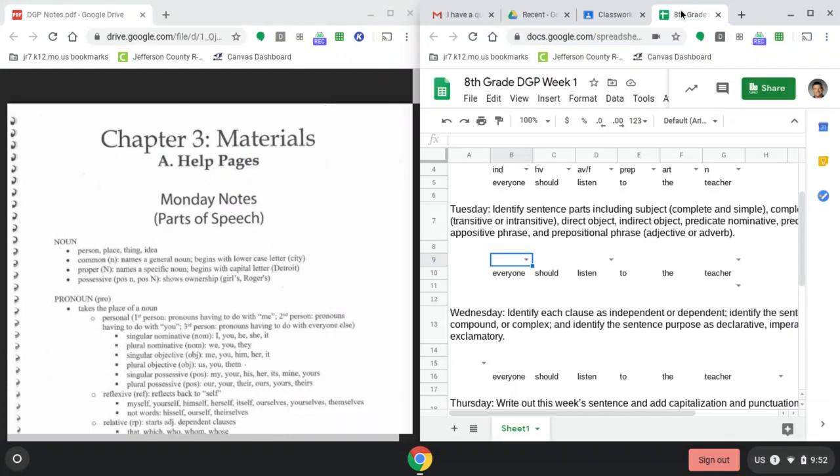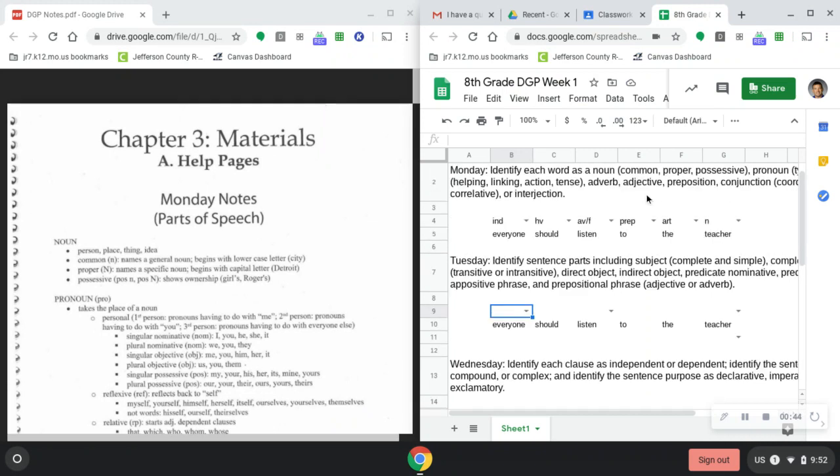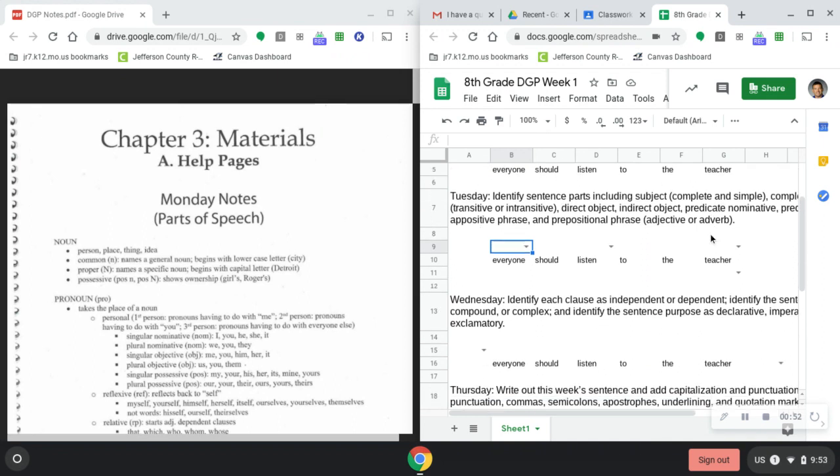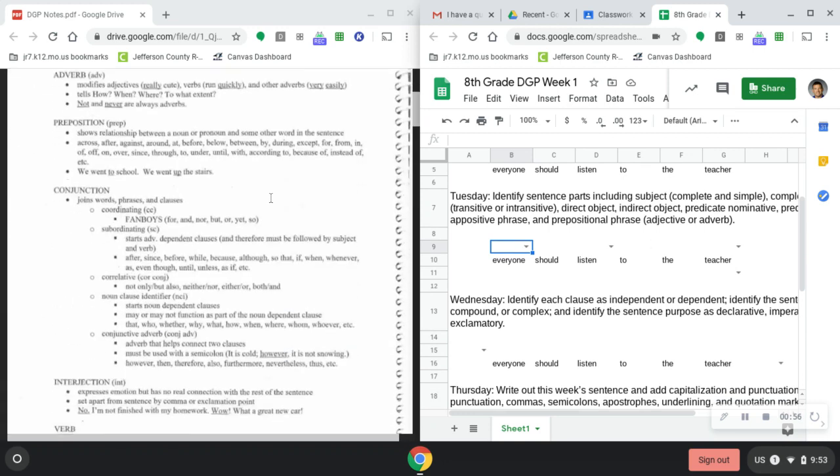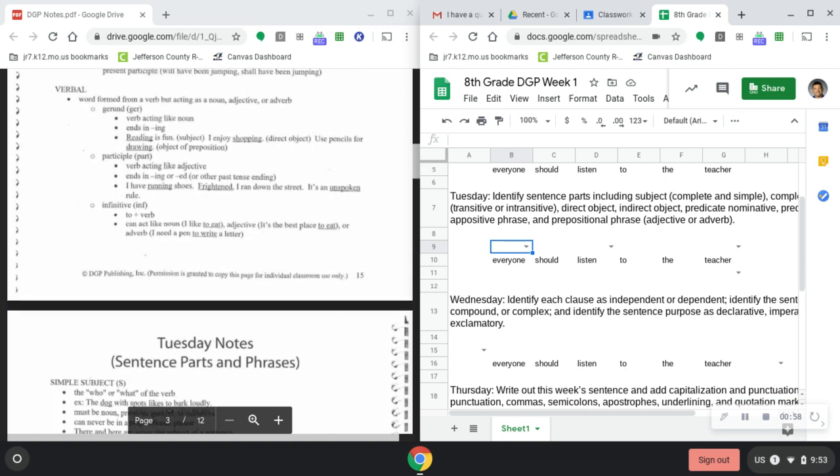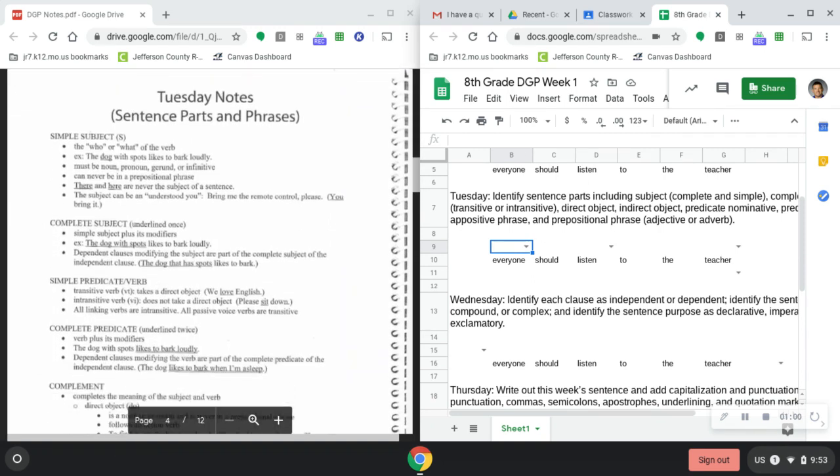So on the other one, I'm going to have my DGP actually open. Looking at Monday here, you can tell that I've already completed this. Now we're on to Tuesday. This again is the Tuesday instruction video. So I'll move my notes down to Tuesday and take a look at what we're going to start with. This is the sentence parts and phrases.